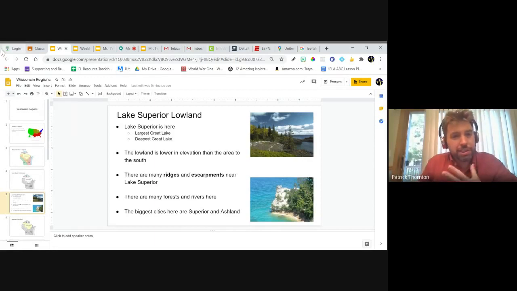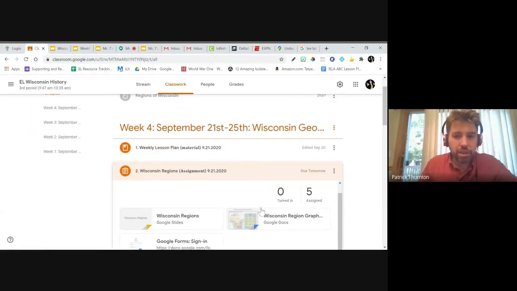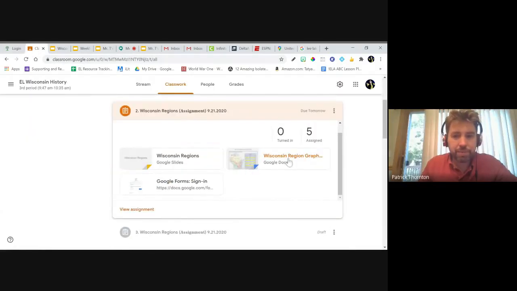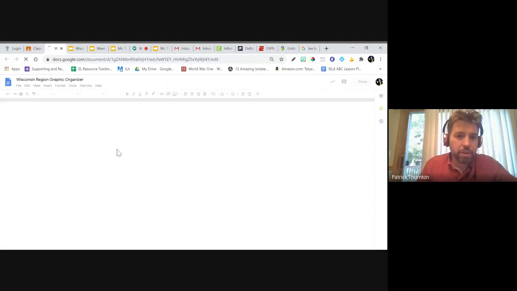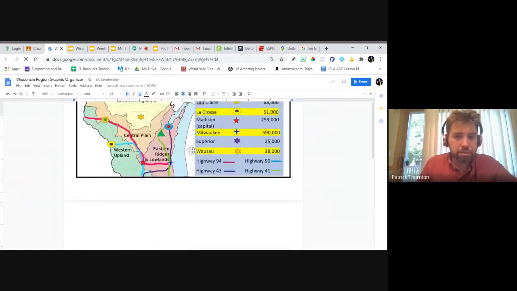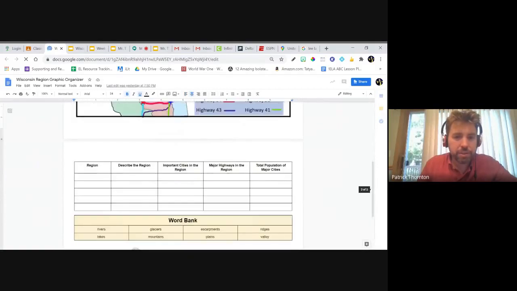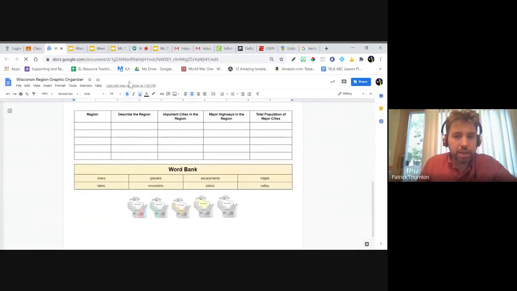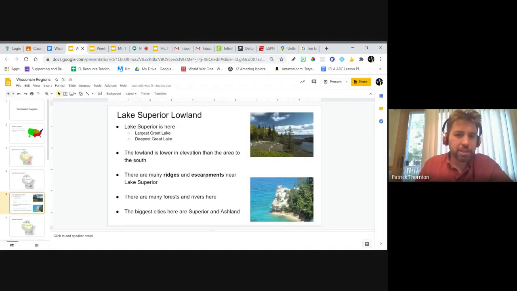So what I want to do is look at this and gather the information. On the assignment, I put this map here too. We'll use that a little later. But what you can do is scroll down, and you should see a graphic organizer like this. I want to fill in the region. What was the name of that region again? It was the Lake Superior lowland.